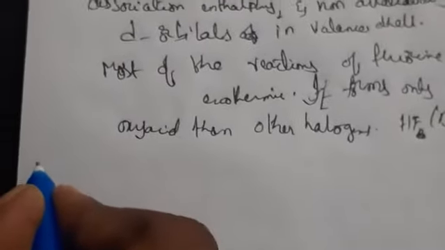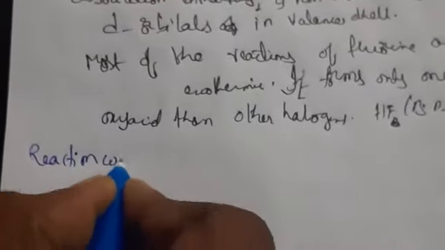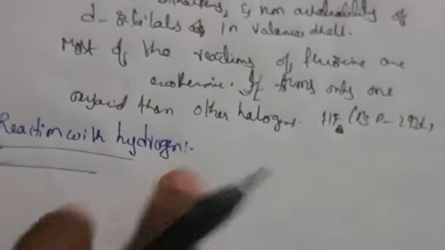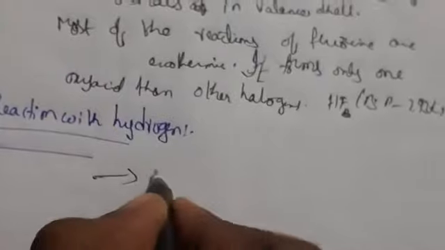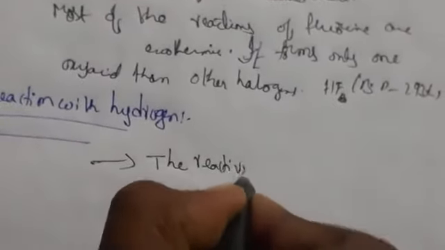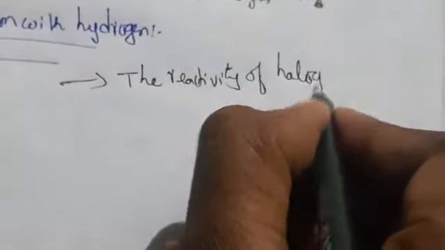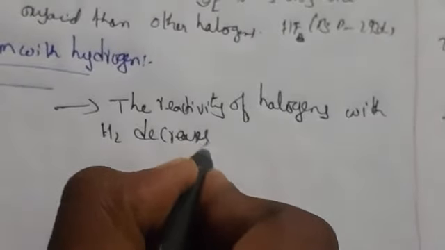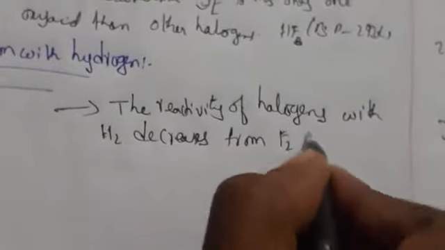Generally, the reactivity of halogens with H2 decreases from F2 to I2.